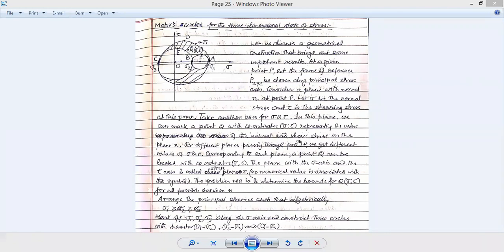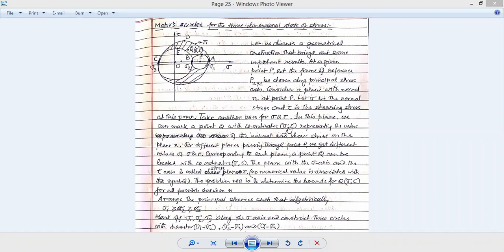We can say that this sigma and tau represent the value of the normal and shear stress on the plane N, which I have just told you passes through the point P. This sigma and tau is the stress on that plane, acting over the plane itself.